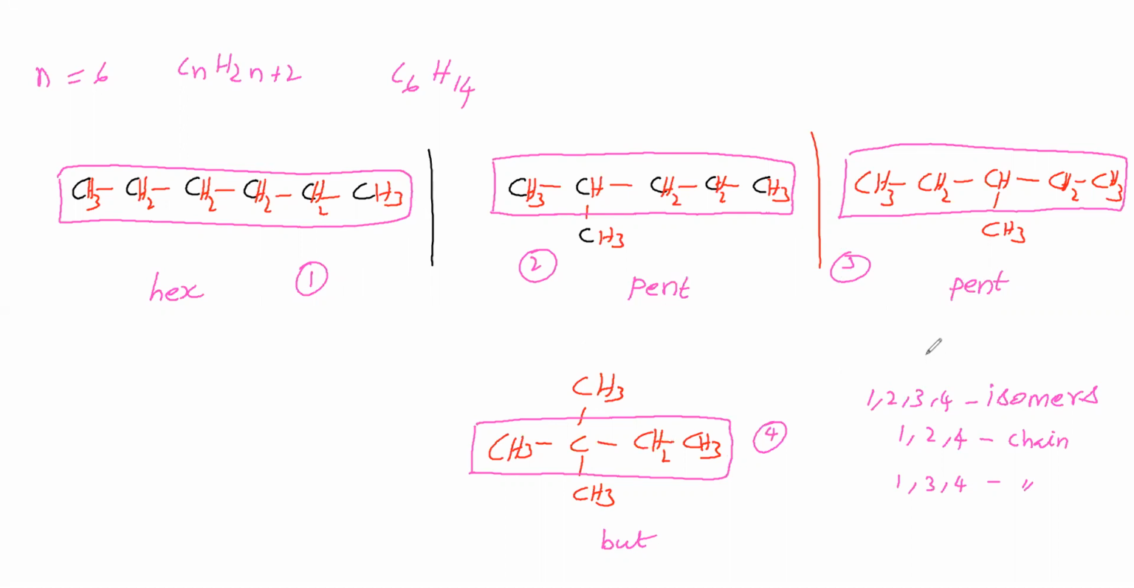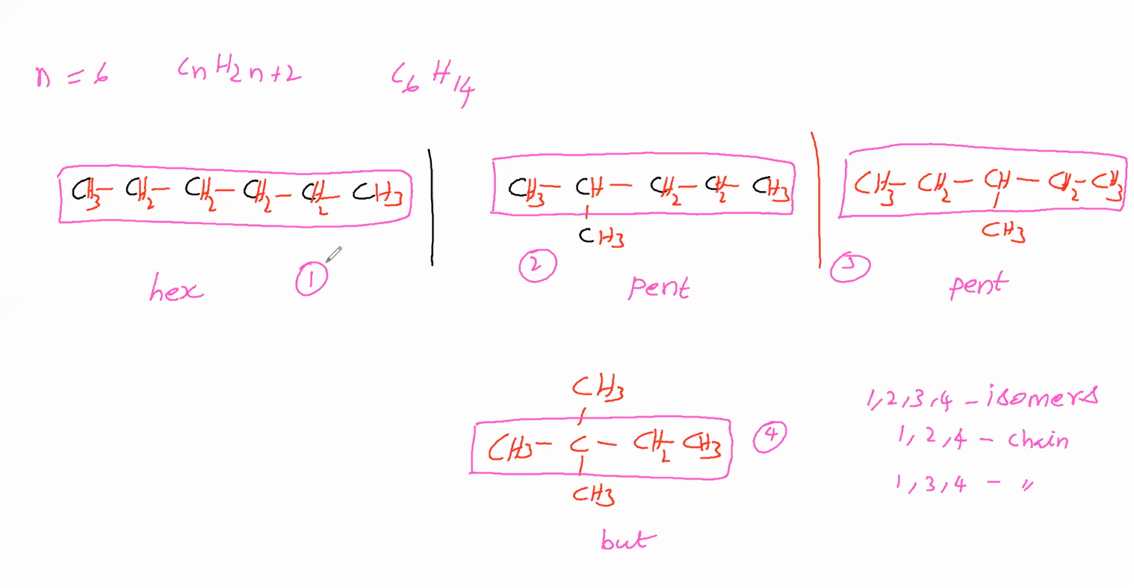Then this 1, 2 and 4. 1 to 4, if you see, structure is different. Therefore, 1, 2, 4 are called structural isomers. Similarly, 1, 3, 4 are called chain isomers. Okay. Now we will say the name.